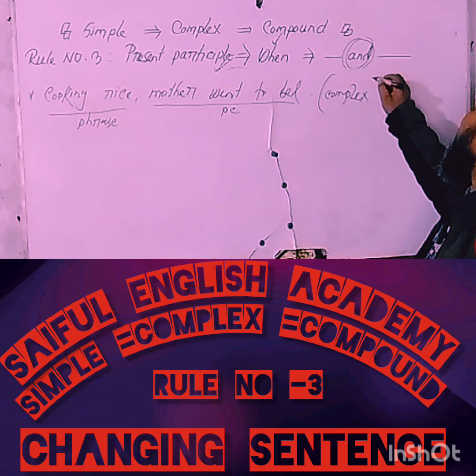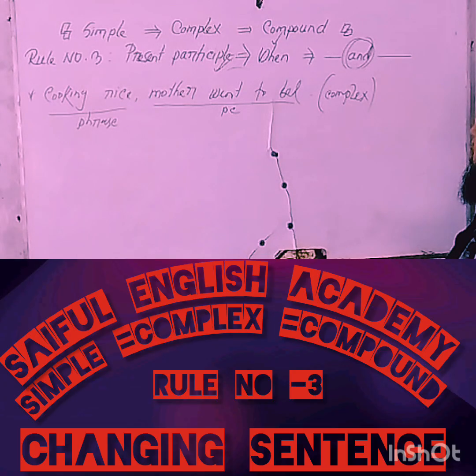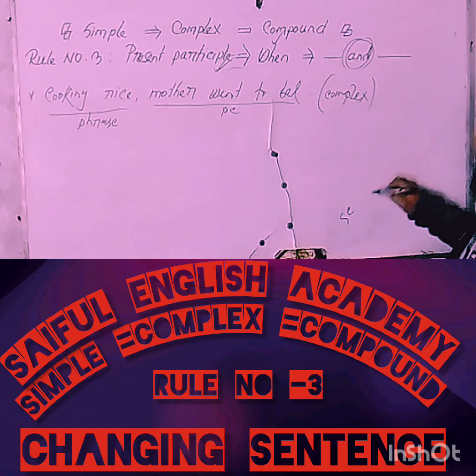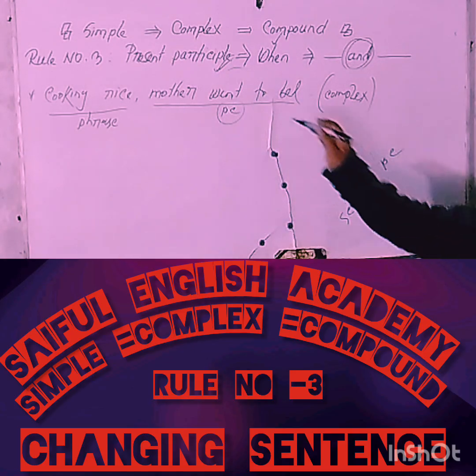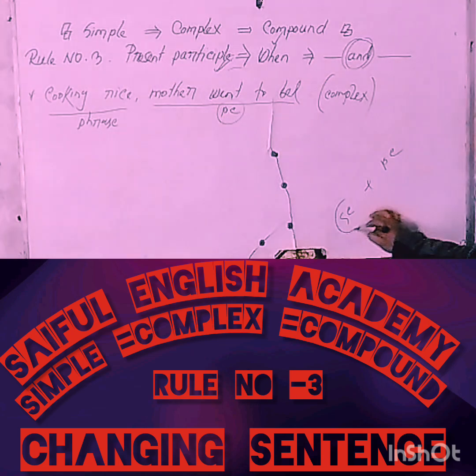So, what strategy should you take to change the sentence into a complex sentence? Dear learners, you have to mind that at the time of forming a complex sentence, you must bring out a subordinate clause and a principal clause. Already the principal clause is here, but you have to change the phrase into a subordinate clause.